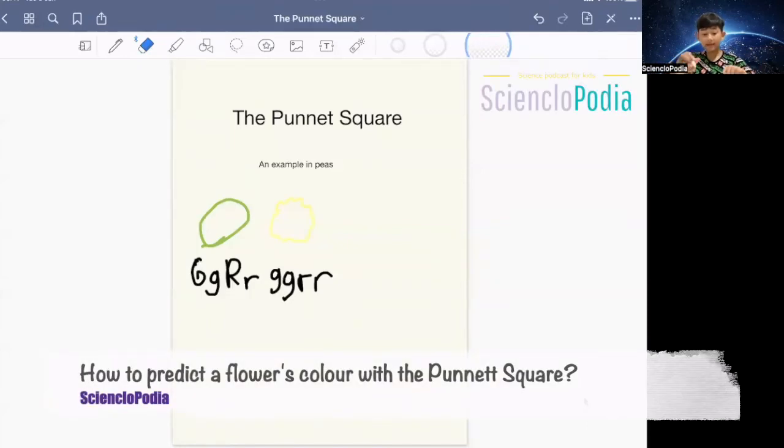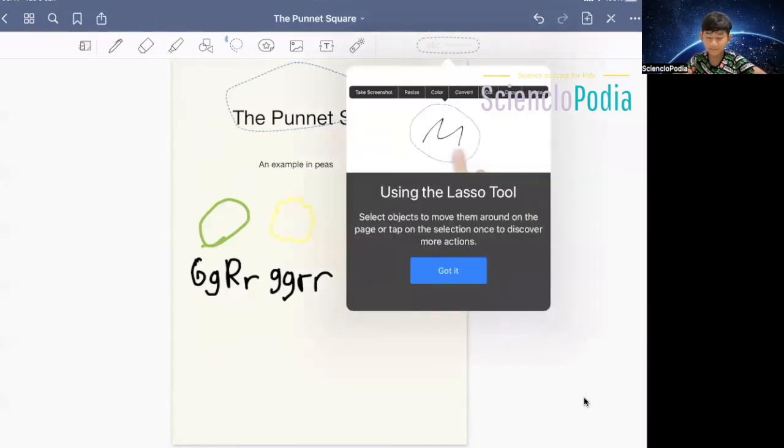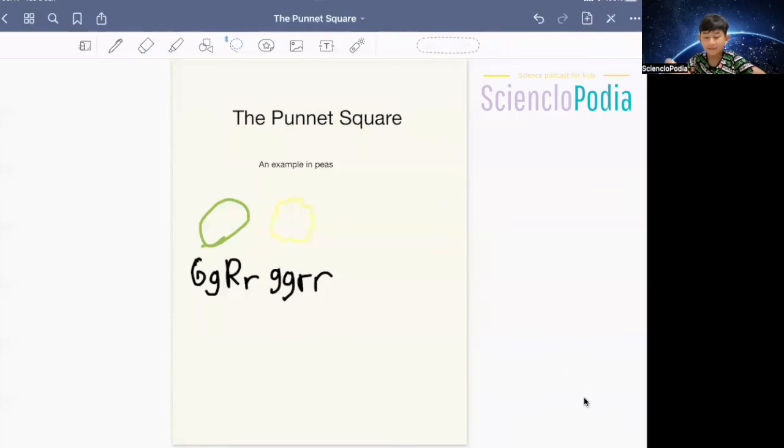So today I'll be explaining the Punnett Square. I've pre-drawn this slide because I felt it's going to take a long time to redraw it and type everything, and it's not going to be that fun to watch me go through the pain of typing it on here. So what I have here is the Punnett Square and an example in peas. I'll explain this later.